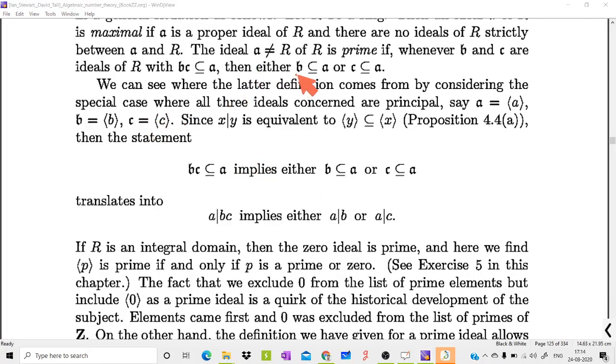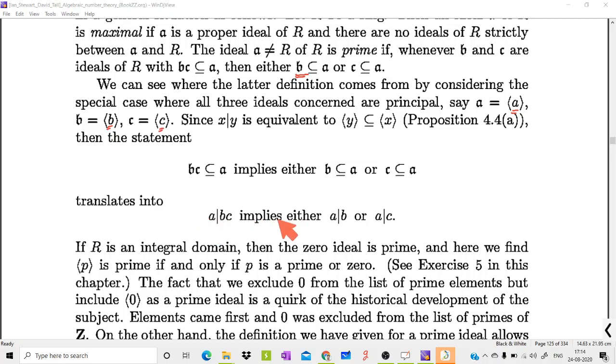But in our textbook, we are using the second definition as the definition of prime ideals. Now, this is the definition right now. And if these ideals are principal ideals and generated by single element, say A is generated by element A and B is generated by element B, C is generated by C, then we use proposition 4.4a. In that proposition, we have proved that x divides y if and only if ideal generated by y contained in ideal generated by x.